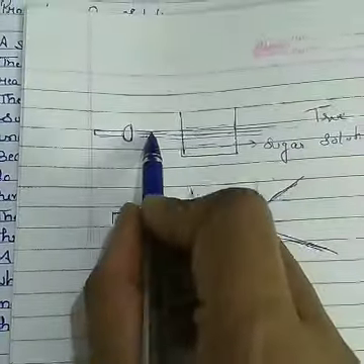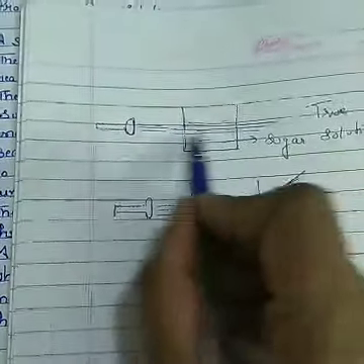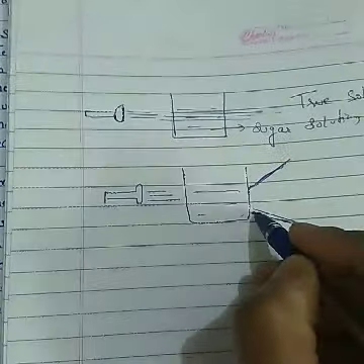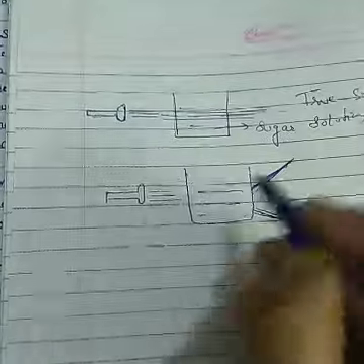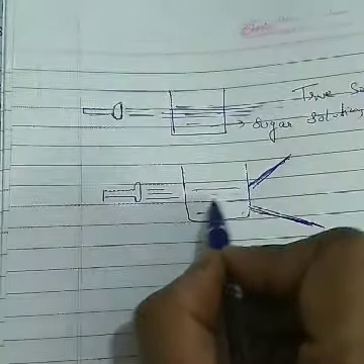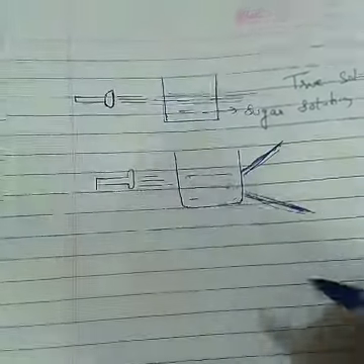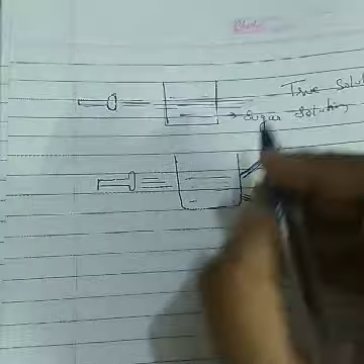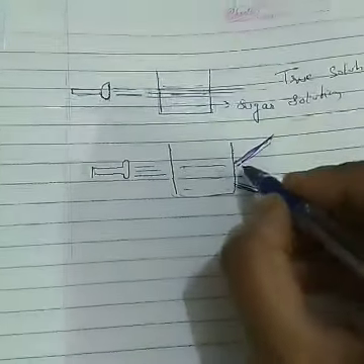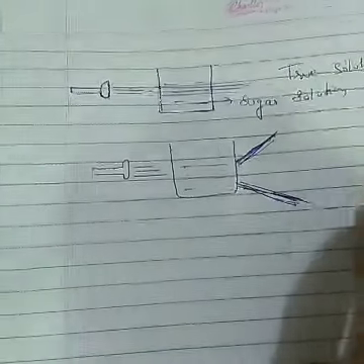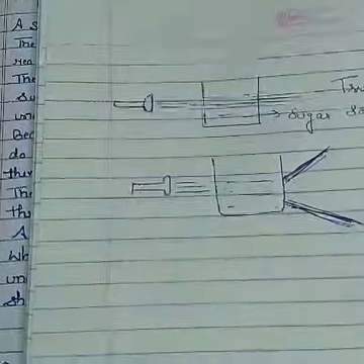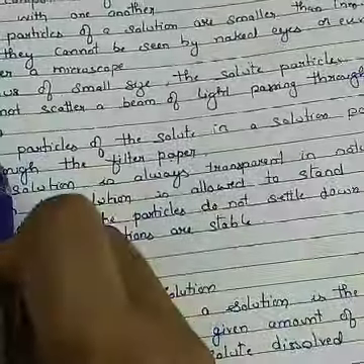What happens? It will go straight without scattering. If the light scatters when it passes through a mixture, this is called Tyndall effect. In true solution, the light goes straight, whereas in other mixtures like colloids and suspension, the light scatters. So true solution does not show Tyndall effect. The light doesn't scatter.